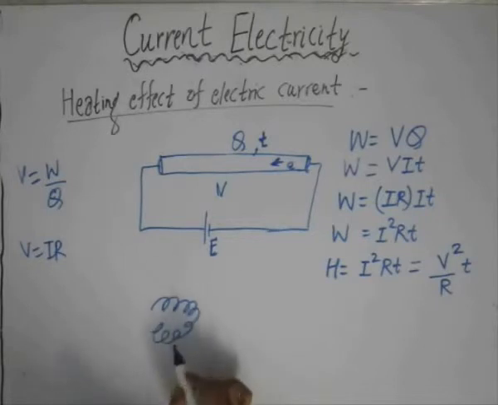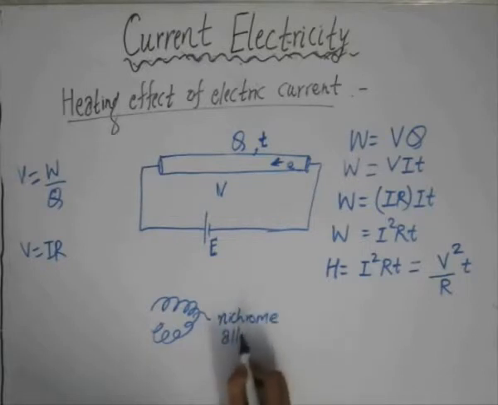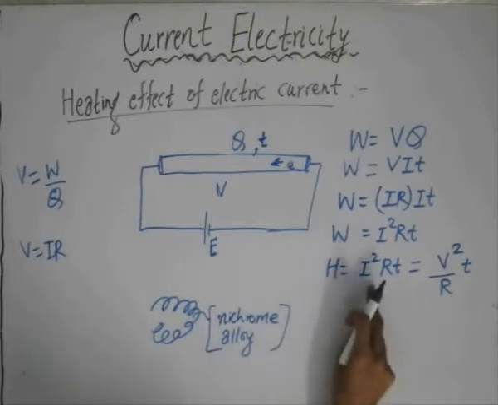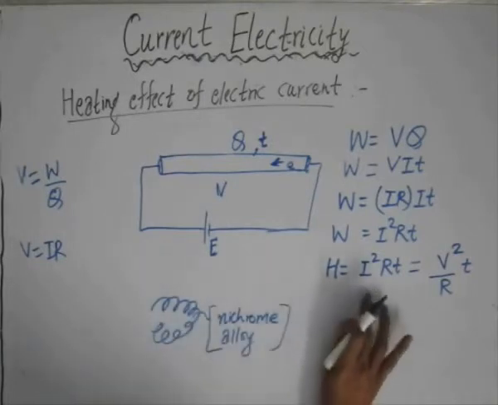Generally the coil is made up of an alloy, generally a nichrome alloy. Since the resistance of this nichrome alloy is very large, the heat that will be produced by it when a current I flows across it is also very large.